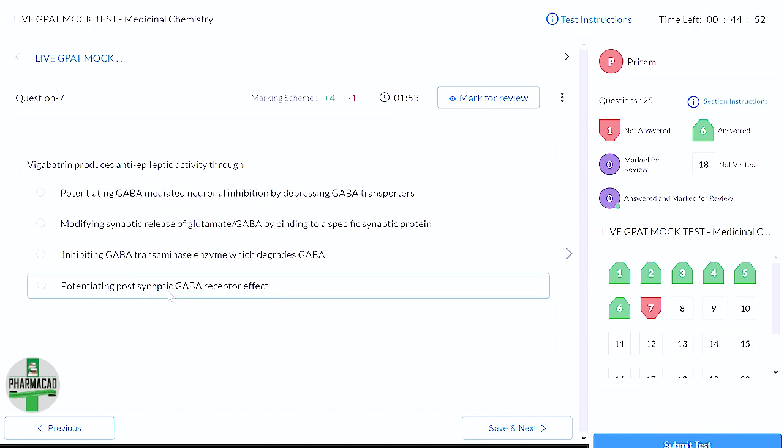So there is an increase of GABA effect in A, C, and D options. But through which mediator? Through which mechanism? How is it actually acting? For that we need to remember vigabatrin's mechanism. Anyone remembers vigabatrin's mechanism? Option C, transaminase inhibition. Right. So this enzyme is inhibited, and that's how the degradation of GABA is reduced. GABA levels will increase. Okay, so I'll select this and go ahead.